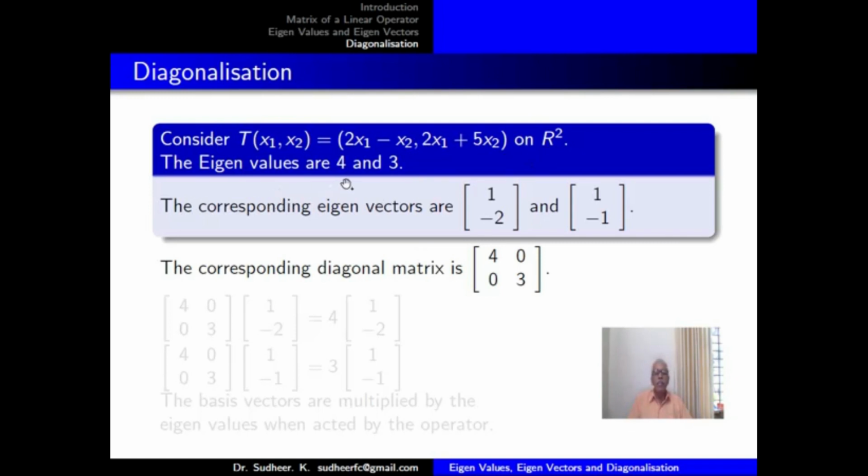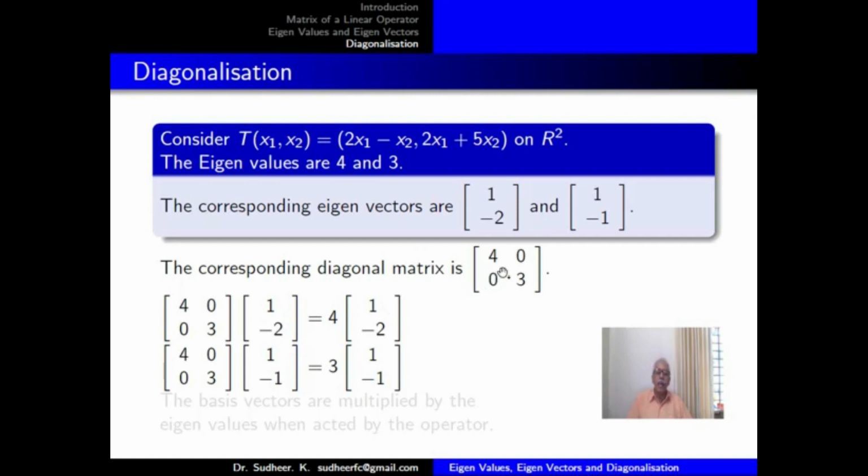The eigenvalues we know are 4 and 3. The corresponding eigenvectors are (1, -2) and (1, -1). So we will take these two as the basis vectors, and by the theory we can already see that the corresponding diagonal matrix will be [4 0; 0 3]. Let us see how the action of this matrix on the eigenvectors will be.